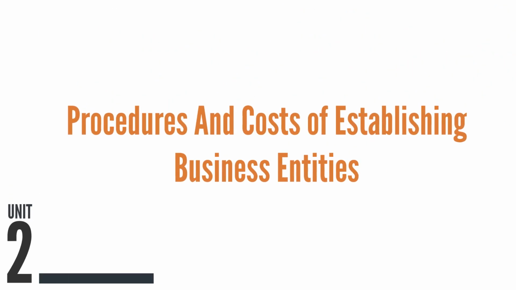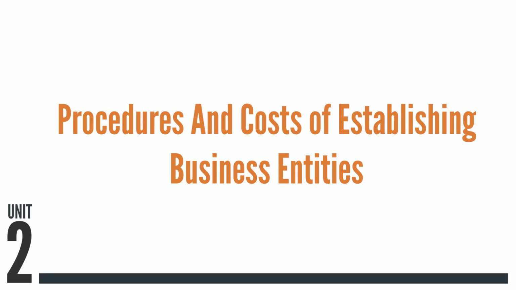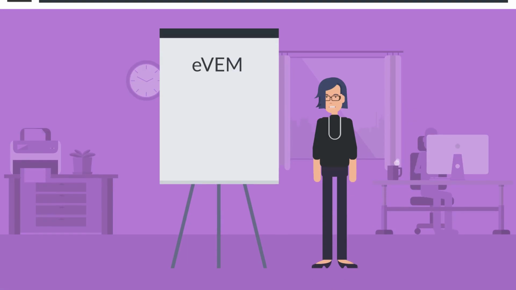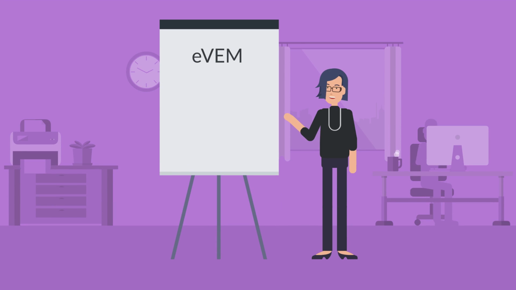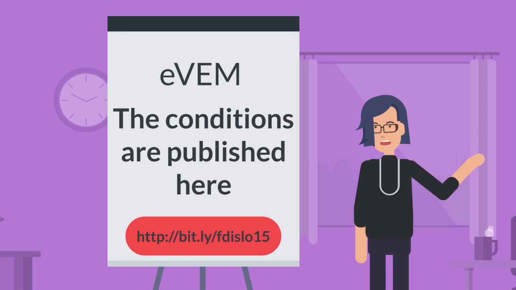Unit 2. Procedures and costs of establishing business entities. Before establishing a business entity, regardless of its chosen form, it is necessary to obtain information about any possible additional conditions necessary for a specific business. The conditions are published on the EVEM webpage.